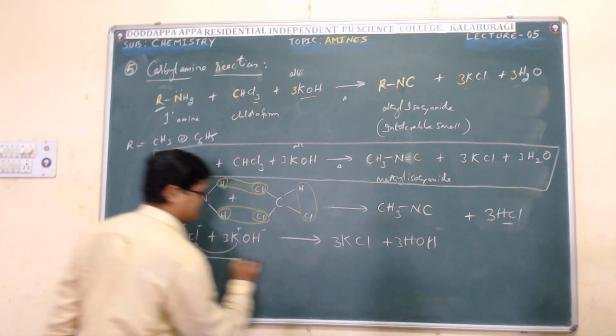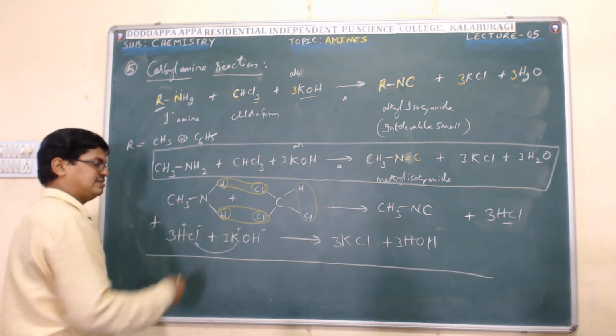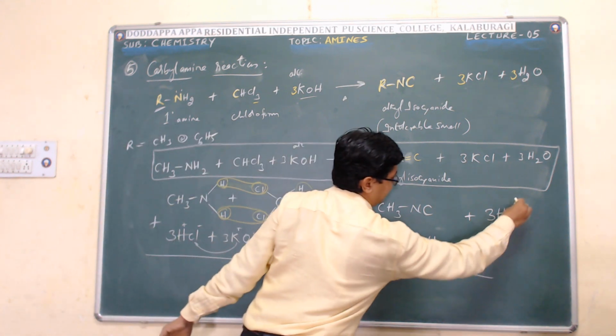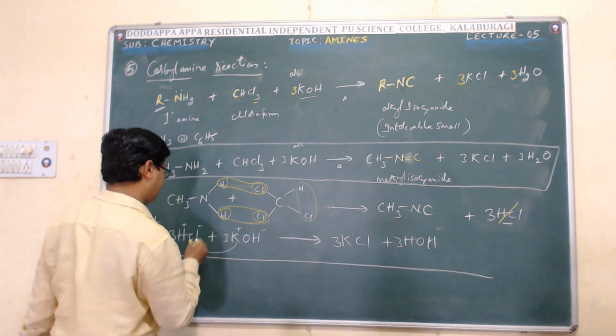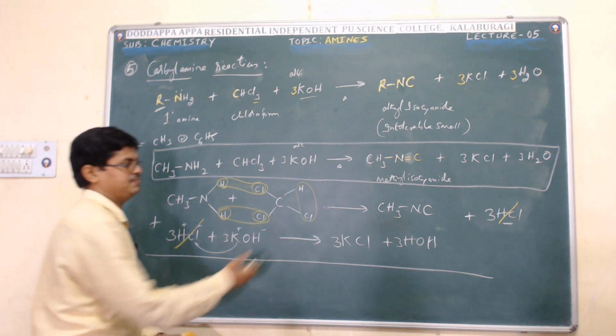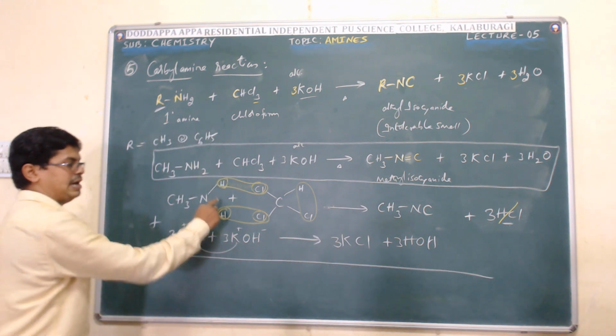Next, sum the equations. Add both equations. Before you add, cancel the similar terms present on the left side and right side. I have HCl on one side and 3 moles of HCl on the other, so let me cancel the two terms. Are there any same terms left on both sides? No. Then just add and write it.